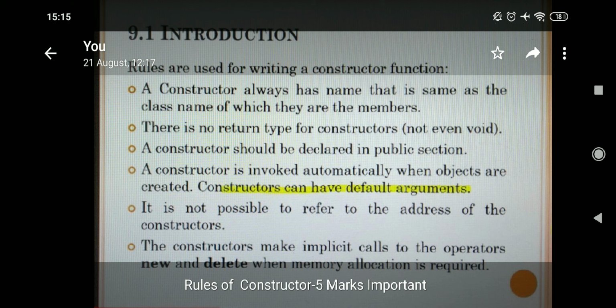In this point, they were speaking about implicit call. Implicit means automatic calling will be there. So two ways we can call: one is implicit call and the other is explicit call. Implicit call means automatically it will be called. Explicit means we should write a statement in order to call the function.